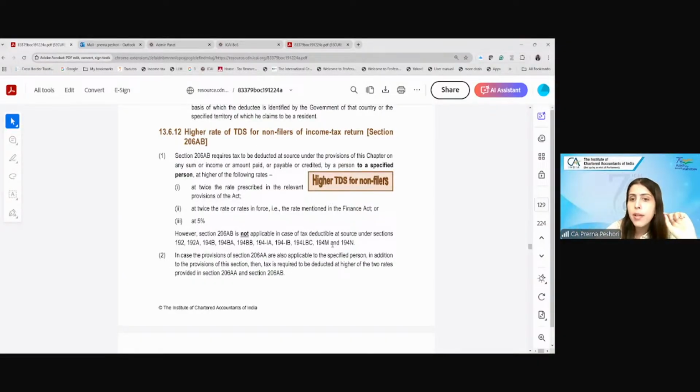Now, this is not applicable in case the TDS are under these sections.